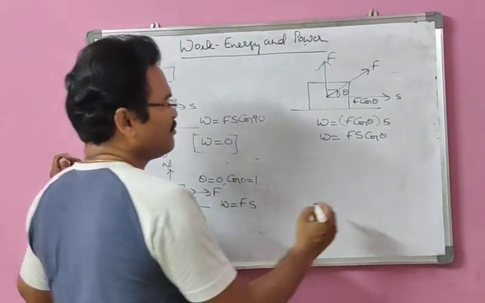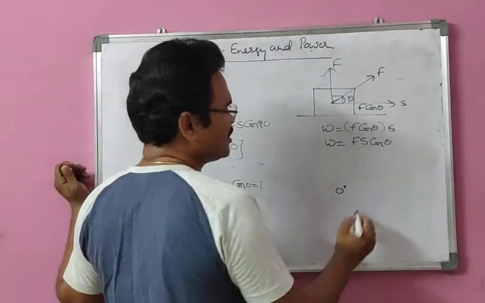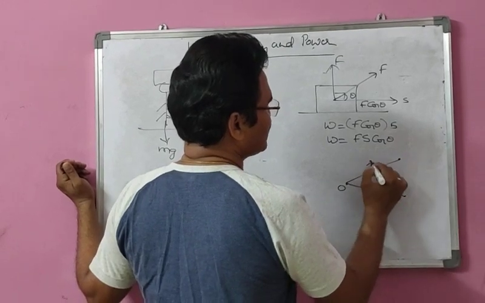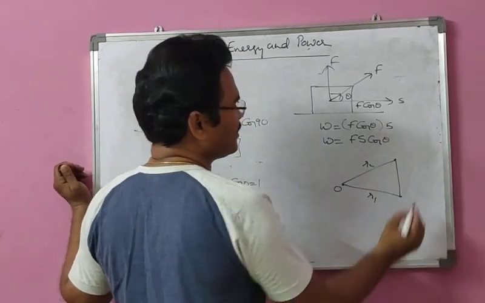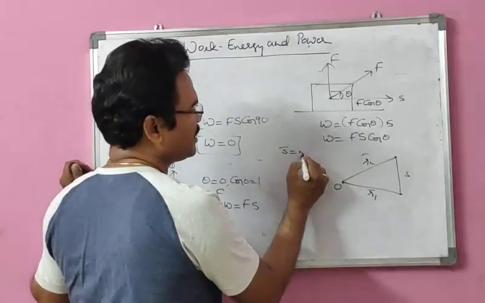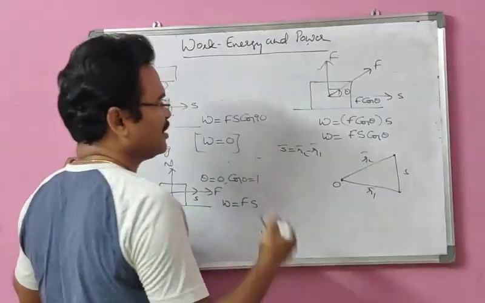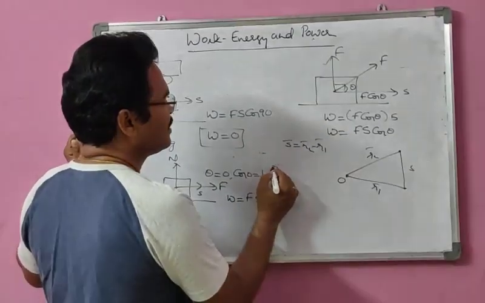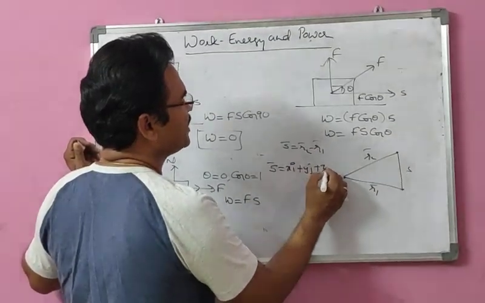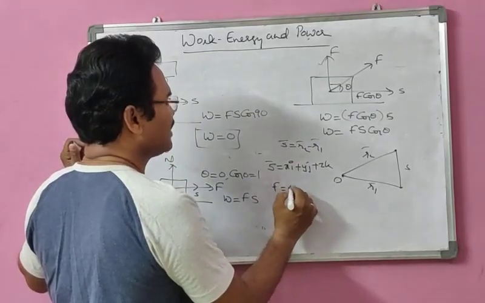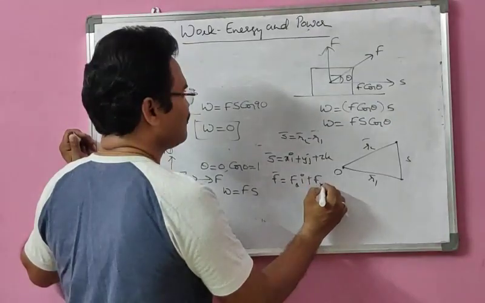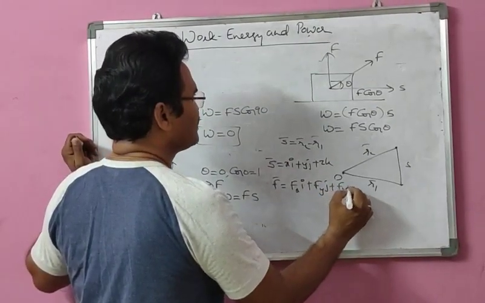And the next one is here. For example, this is the position of the origin. A particle has position R1 and moves to another position R2. This is the displacement here. Yes, R1 bar, and this is R2 bar. And S bar equals R2 bar minus R1 bar. S bar equals xi plus yj plus zk, and F bar equals Fx i plus Fy j plus Fz k.